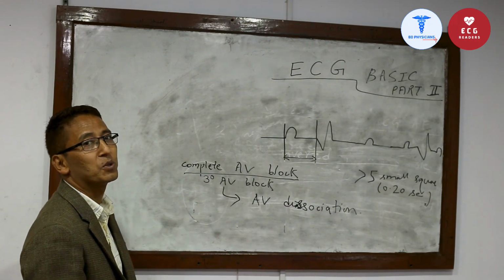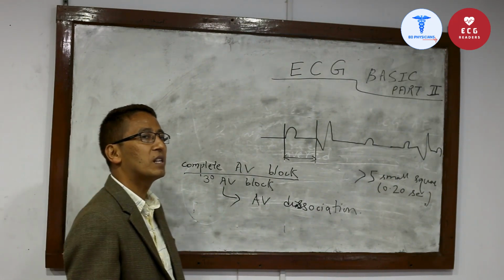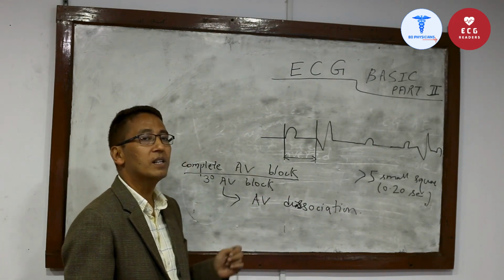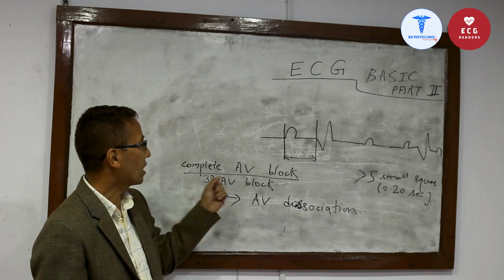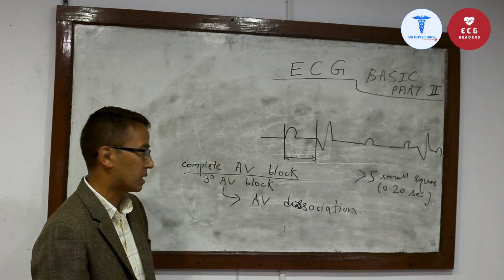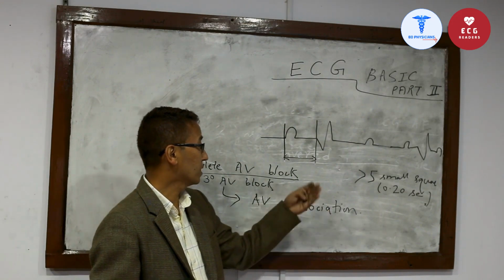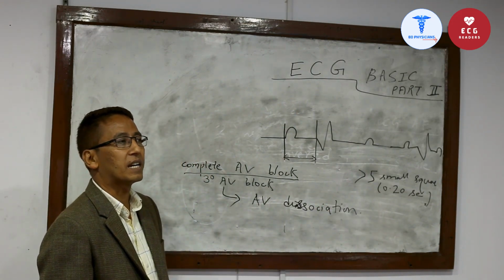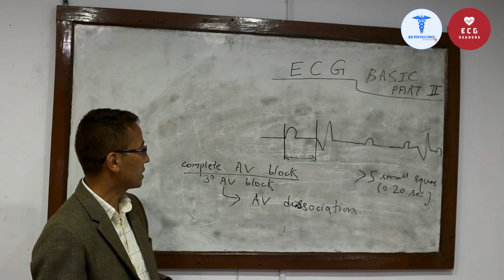There is no relation between the atrium and the ventricle. This condition is called atrioventricular dissociation. And complete heart block or third degree heart block is one type of atrioventricular dissociation. There are other causes of atrioventricular dissociation like ventricular tachycardia. There also atrioventricular dissociation occurs.